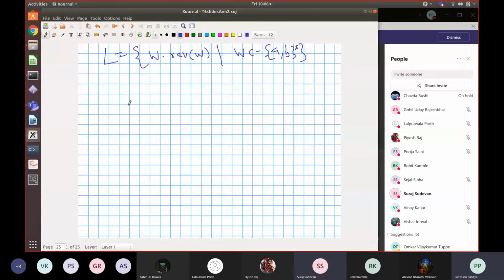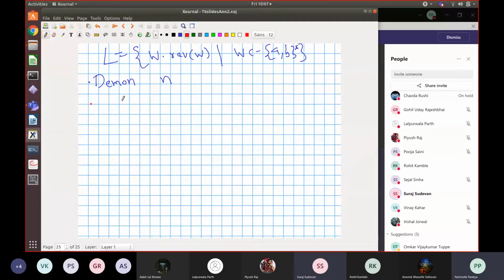Yes, sir. So, do you think this is regular? No, sir, it doesn't look to be regular because W can be of any arbitrary length, and remembering that won't be possible in a finite state automata. Right. So we will prove it using pumping lemma, right? So suppose daemon chooses n. Now, which convenient string you want to choose?